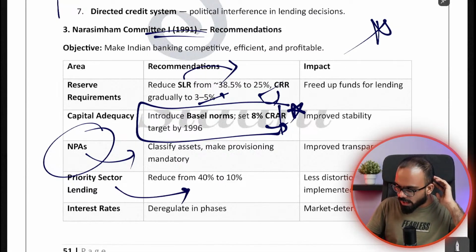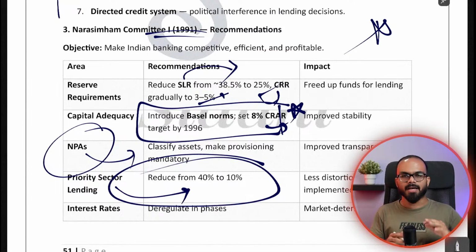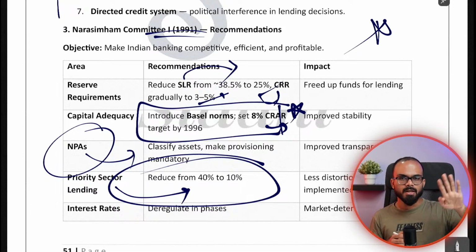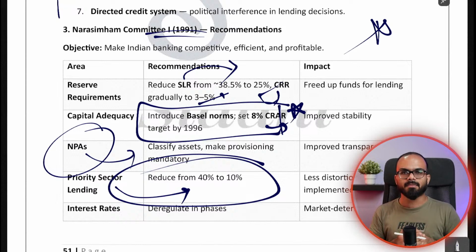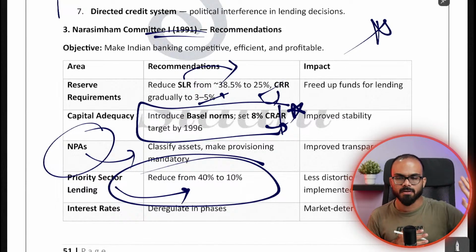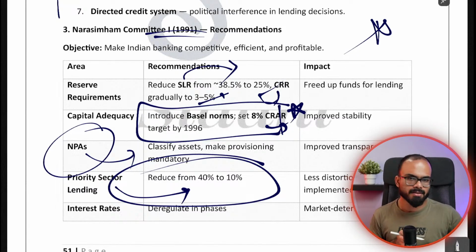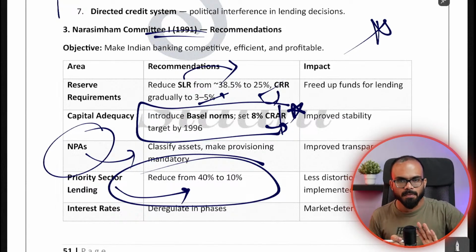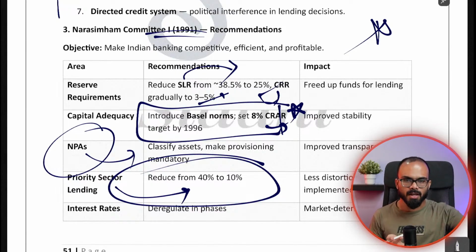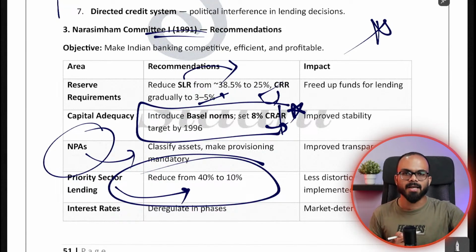Then they wanted to reduce the priority sector lending. As I told you, government was mandating banks to give more loans to a particular sector. So what the Narasimhan committee said is that this is wrong. If you are directing banks to lend this much proportion, let's say you are eating up 50% of the money in the form of CRR and SLR. Out of the other 50%, 40% you want to be lent only to the priority sectors, that is weaker areas. From where can banks benefit?